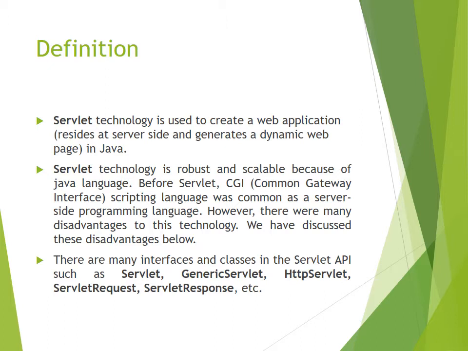Before Servlet, we had CGI, or Common Gateway Interface, scripting language that was working as a common server-side programming language. However, there were many disadvantages to this technology. The major part is the process-oriented approach which was considered for execution on any client request.